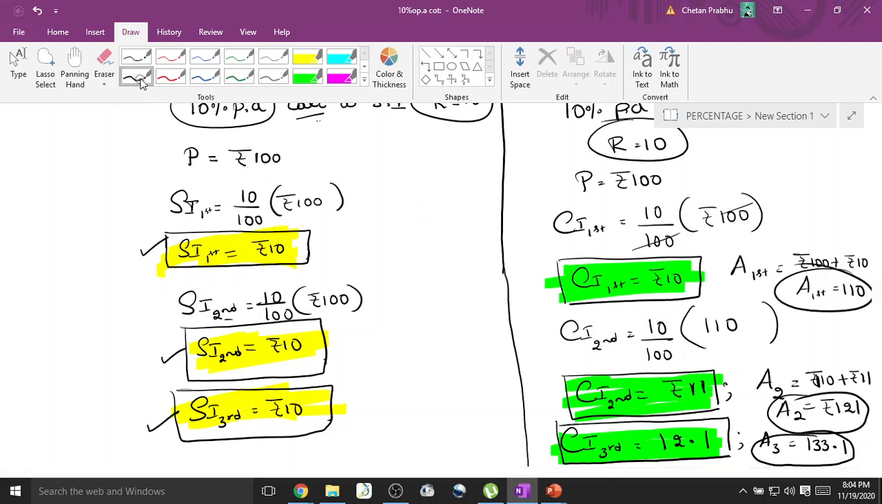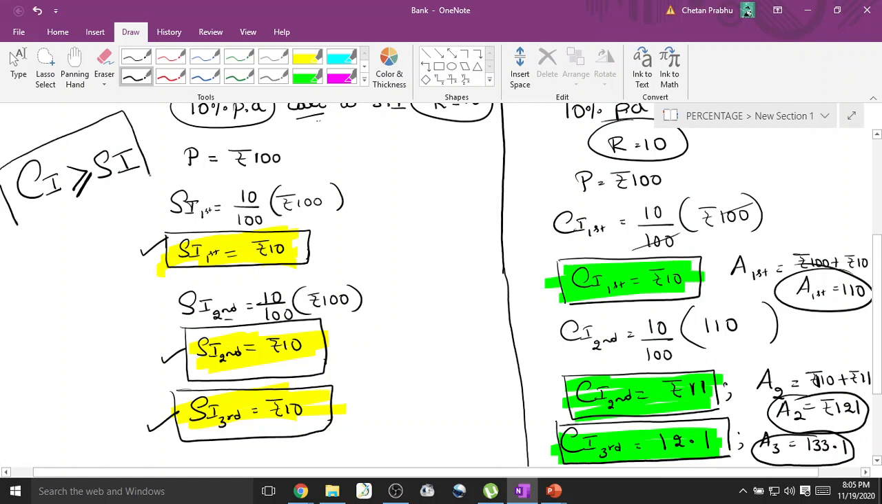Now the next conclusion. By comparing the yellow marker and the green marker, can I say that compound interest is always greater than simple interest? Can I make this second conclusion? No, I cannot. Akshita is right. No, I cannot. So I can say that compound interest is either greater than or equal to simple interest. This conclusion I can make.